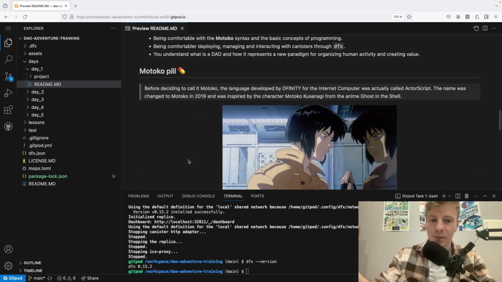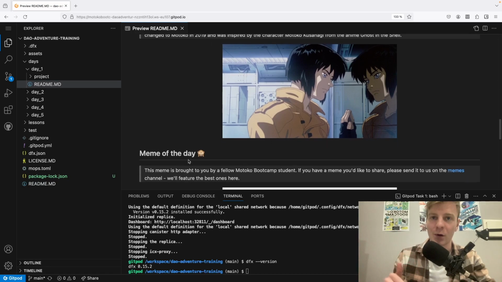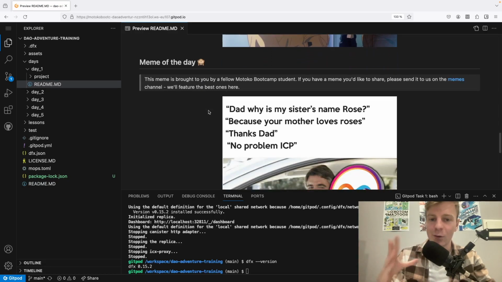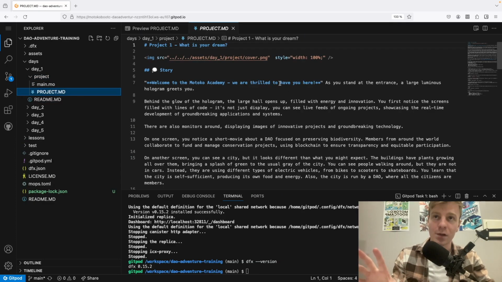Then you have a Motoko pill every day, so it's a little fact about Motoko, so you can learn a few things about the ecosystem and the history of the Motoko language. And for every day, you also have a meme, which is a meme created by previous Motoko Bootcamp students. So that's it for the README, and then you have a project.